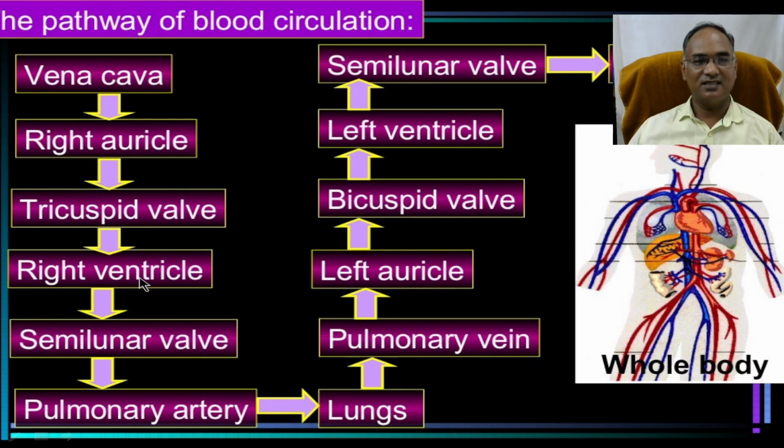When your right ventricle is full, it will compress and send the blood through the semilunar valve to the pulmonary artery, where in the lungs, the pulmonary vein, it will exchange oxygen and carbon dioxide. The left atria will receive the blood, and through the bicuspid valve push it down to the left ventricle, and through the semilunar valve the entire blood is supplied to the aorta. It will start the systemic circulation.